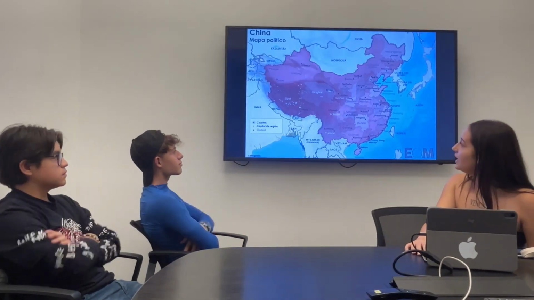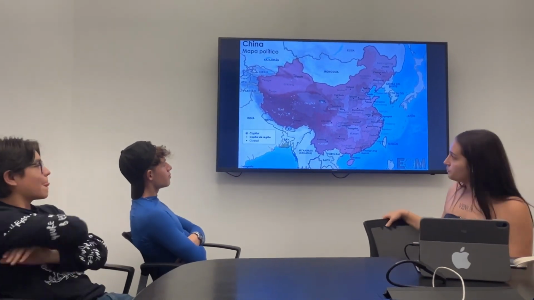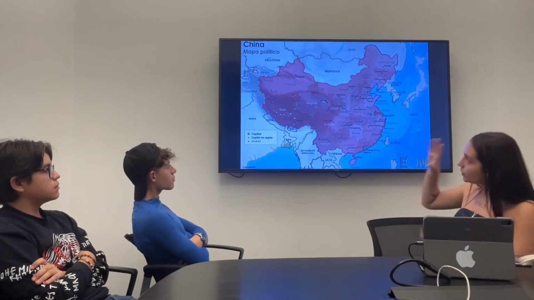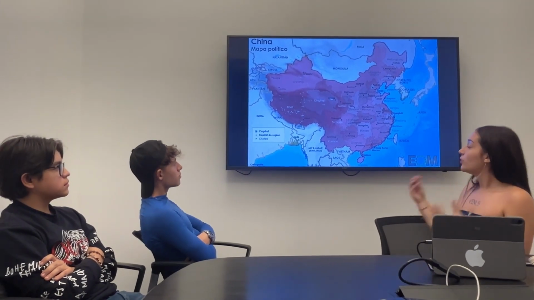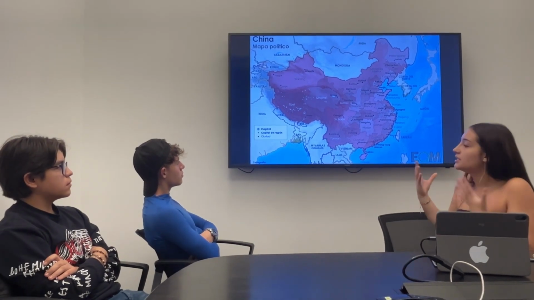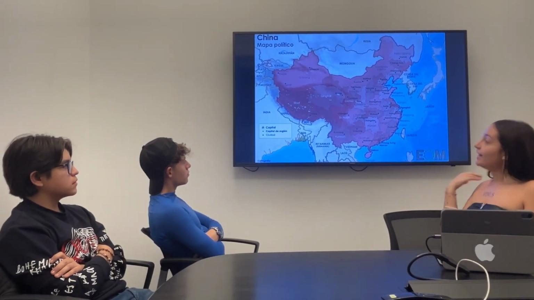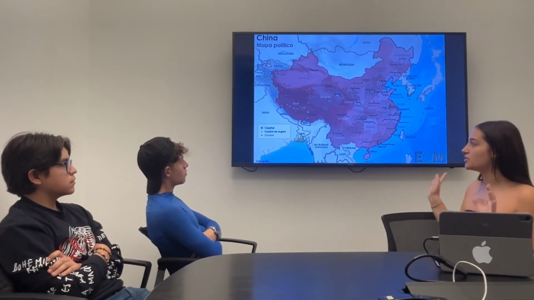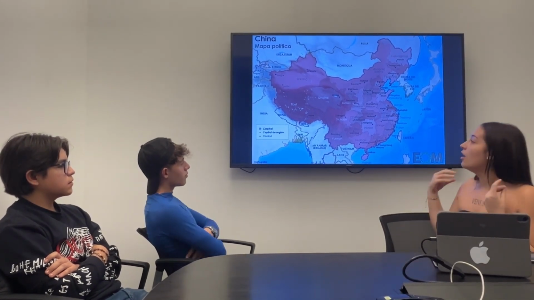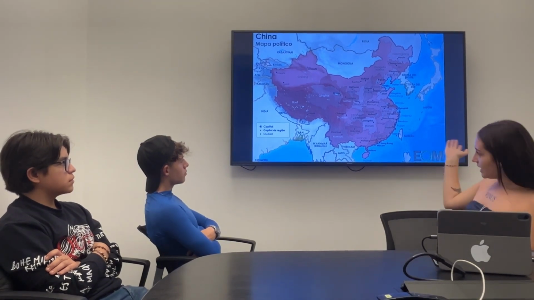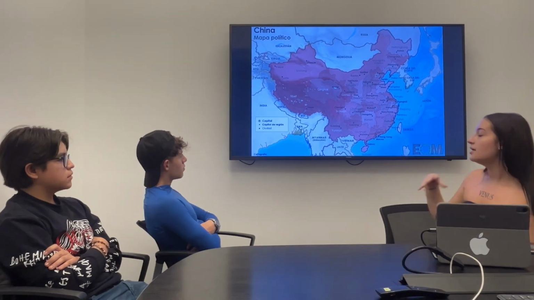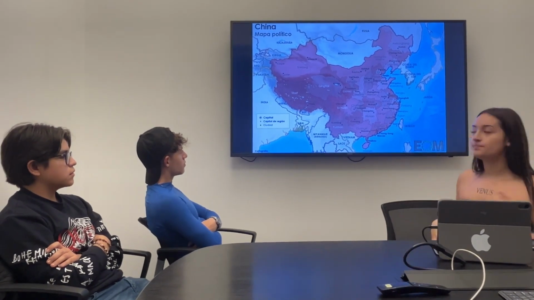The fourth condition is the size of the territory. This can have advantages and disadvantages. For example, China is a very big territory, so it could produce more things because it has more population and more people to work, but on the other side, it could have difficulties maintaining a standing army because there's a lot of territory to defend. Also, do you think it is the same to export from China to another country as from Vietnam to another country? Maybe it's not the same because of the size.